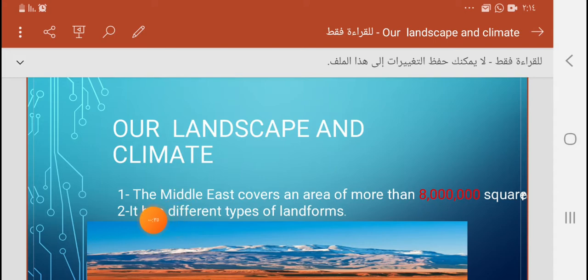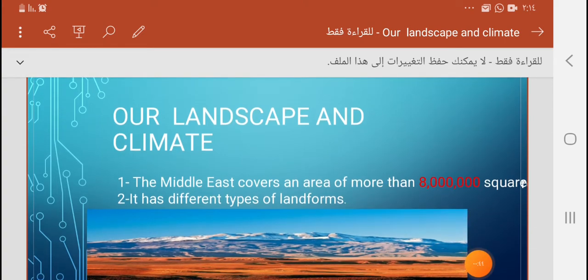Our landscape and the climate. Of course, you know that the Middle East is so big. It covers an area of more than 8 million square kilometers of our earth. So it means that it has different types of landforms, because this area is vast, and that's why it will not be the same everywhere. In some places it's high, in some places it's low, in other places it's flat or plains, and that's why we can say that the Middle East has different types of landforms because its area is so large. You should know the area of the Middle East, more than 8 million square kilometers.